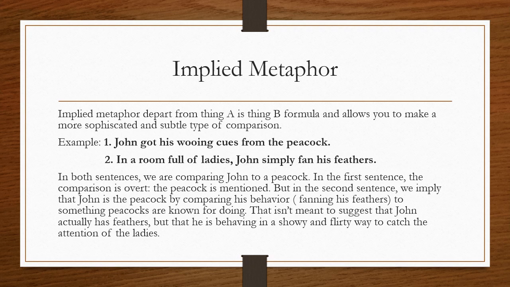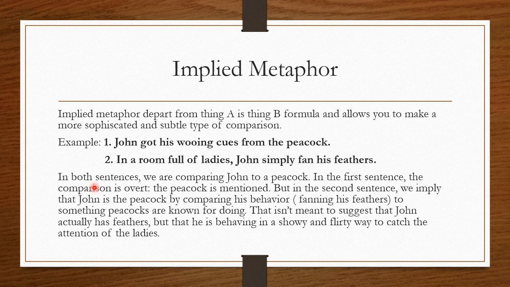Implied metaphor. Now with implied metaphor, it departs from the thing A is thing B formula and allows you to make a more sophisticated and subtle type of comparison. Let's look at these two examples. The first one, John got his wooing cues from the peacock. And the second one, in a room full of ladies, John simply found his feathers. In both sentences, we are comparing John to a peacock. In the first sentence, the comparison is overt. The peacock is mentioned, so it's very clear that we are comparing John to a peacock.